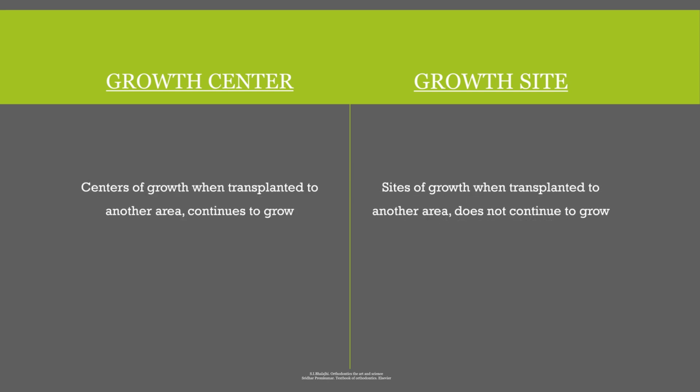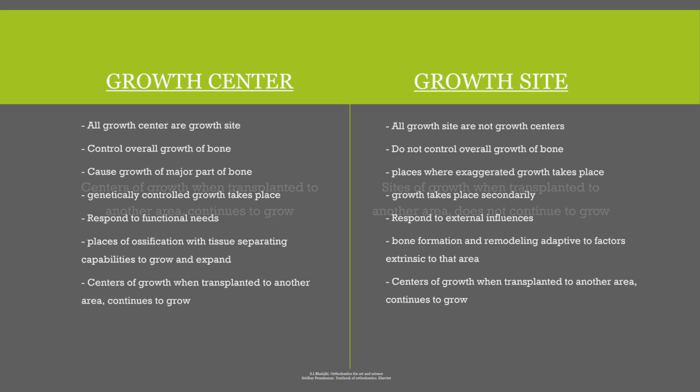Growth center, when transplanted to another area, continues to grow. Means if the growth center area is transplanted to some other area, it can grow there also. But growth site, the site of growth, when transplanted to another area does not continue to grow. Means if we transplant the growth site to some other area, then growth is never going to happen at that place. So this is the summary of whatever we have read about in the presentation.